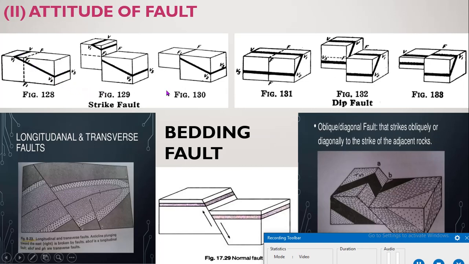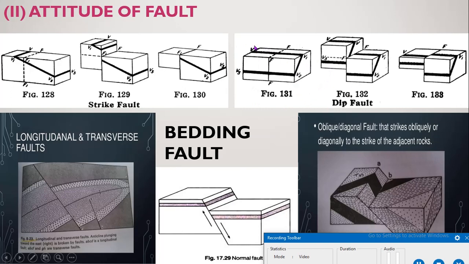What is a dip fault? Where the strike of the fault is perpendicular to the strike of the bedding plane, or parallel to the dip of the country rock. A dip fault is either parallel to the dip of the country or perpendicular to the strike of the country.